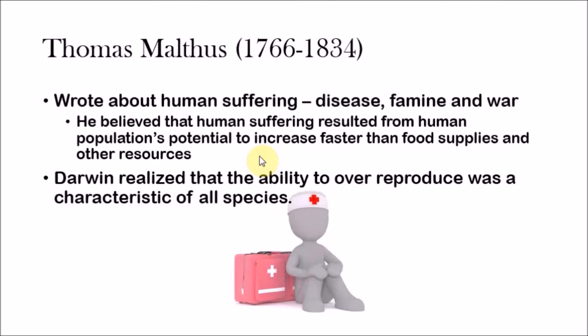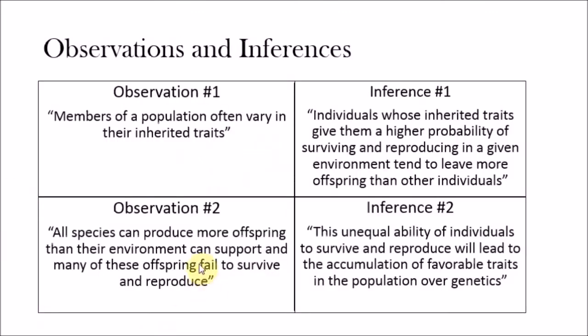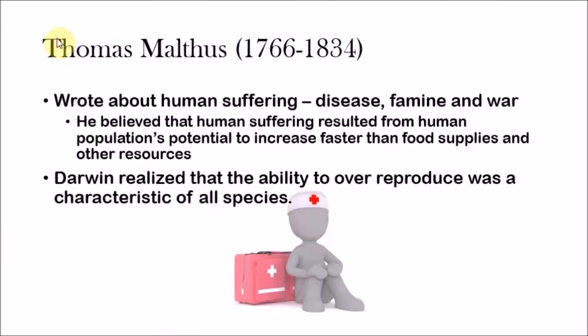Now, this observation here, all species can reproduce more offspring than their environment can support, came from one of Darwin's influences. We didn't include this in the previous PowerPoint because we thought it would be better here. It was Thomas Malthus, and he wrote about human suffering, disease, famine, and war. He believed that human suffering resulted from the human population's potential to increase faster than food supplies and other resources. And from there, Darwin realized the ability to over-reproduce was a characteristic of all species, not just humans.